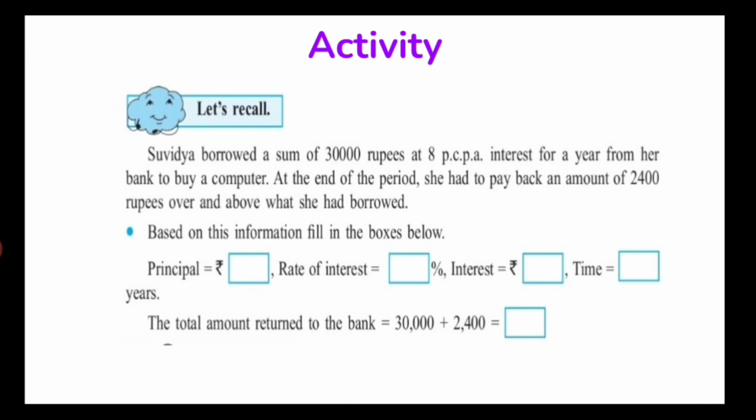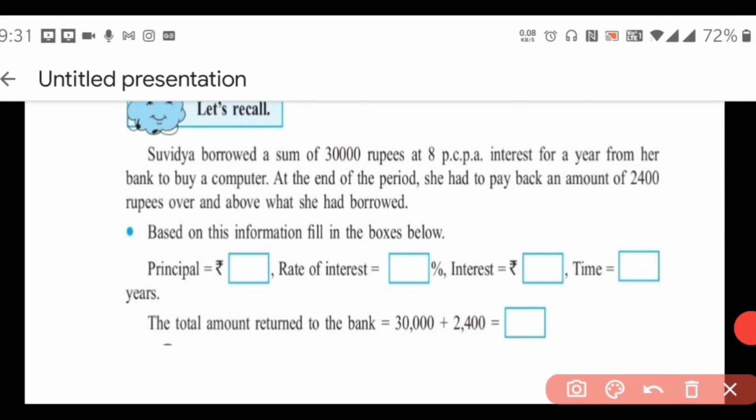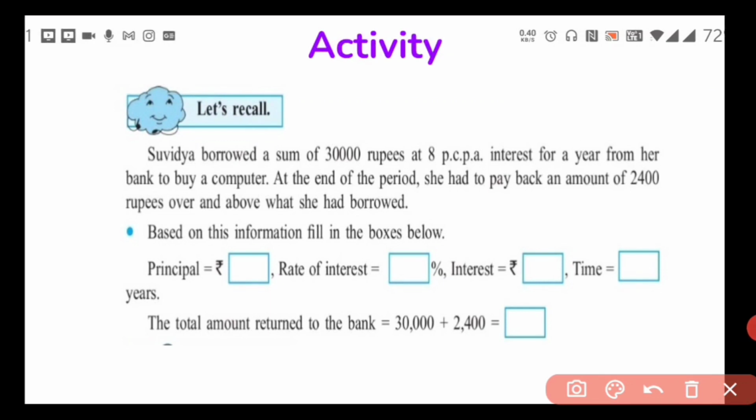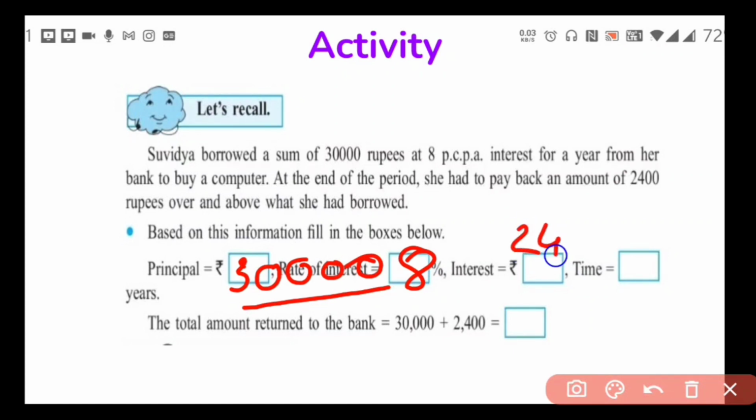So how much principal has she borrowed? She has borrowed the principal of rupees 30,000. Correct. So 30,000 we have to write in the first box. Now the second box is rate of interest. Rate of interest is 8% or 8 PCPA. Then interest of rupees 2,400 she has to pay. 2,400 rupees interest she paid. And time is 1 year.